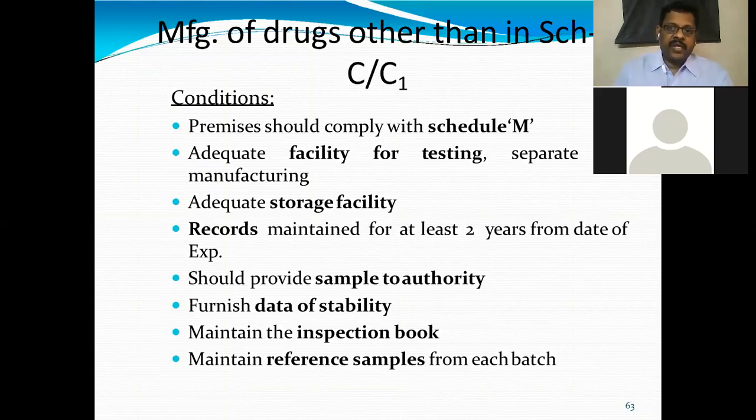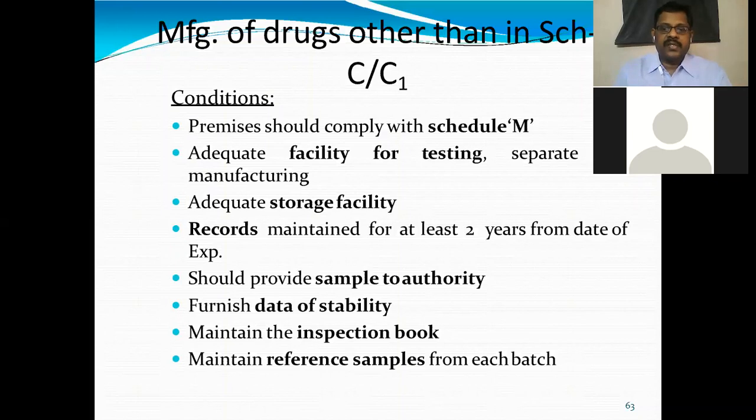The premises should comply with Schedule M. Schedule M is about good manufacturing practices, GMP. So what are the infrastructure and minimum requirements, how the manufacturing premises should be, how the personnel should be, how the equipment should be certified, all are mentioned under good manufacturing practices. So they have to adopt these practices.